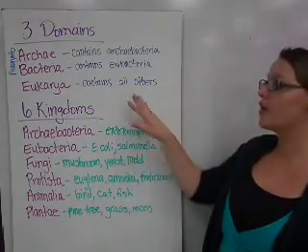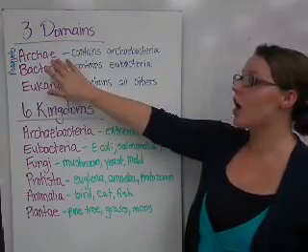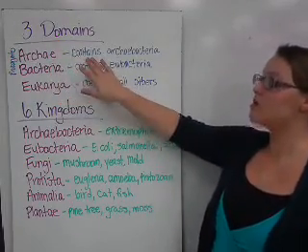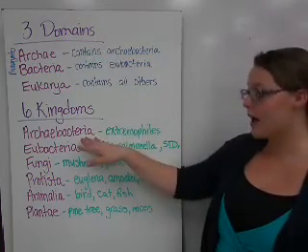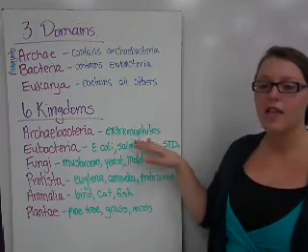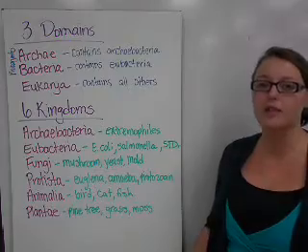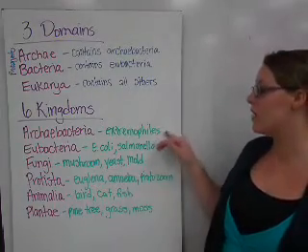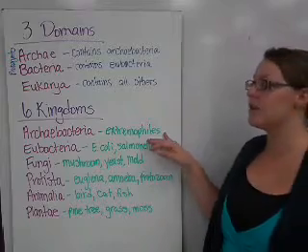There are 3 domains, the largest level of classification. The first is Archaea, which contains only the kingdom Archaeobacteria. And Archaeobacteria are bacteria that are called extremophiles. They live in extreme environments, places where we thought no life could possibly exist. We found these types of bacteria there. And a lot of these are very recent discoveries.